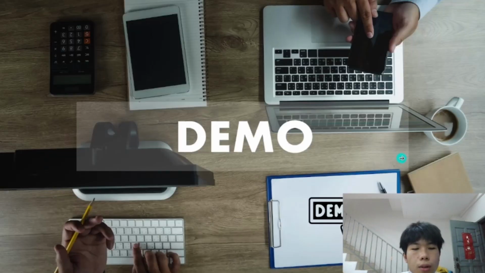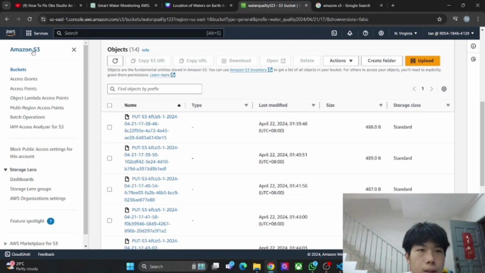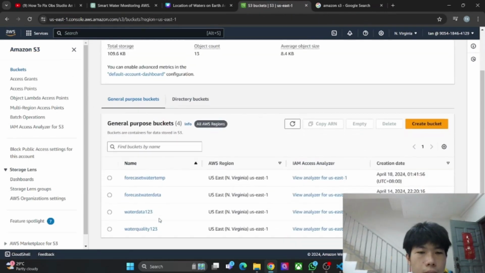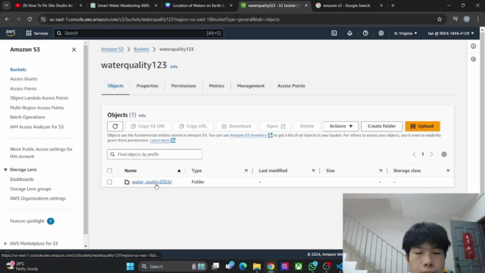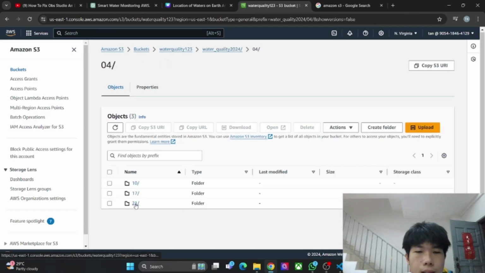And now I will demo. When we publish the data into the cloud, it will be stored inside the S3 bucket. Okay, so we go to the Amazon S3. Now we click inside the S3 bucket that we created to store the data, and here is the folder, 2024. This is the year. Then this is the month, and this is the date.